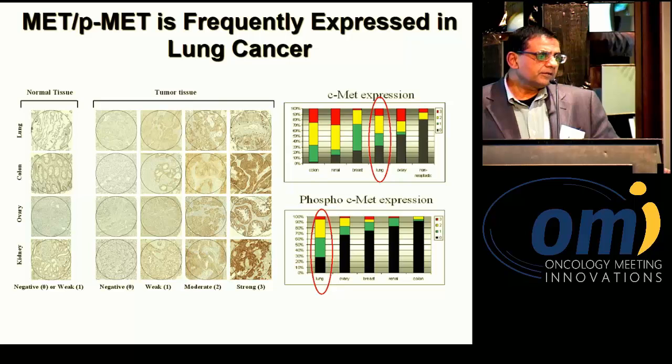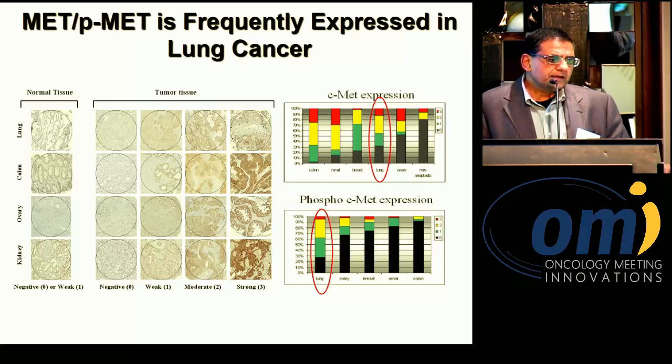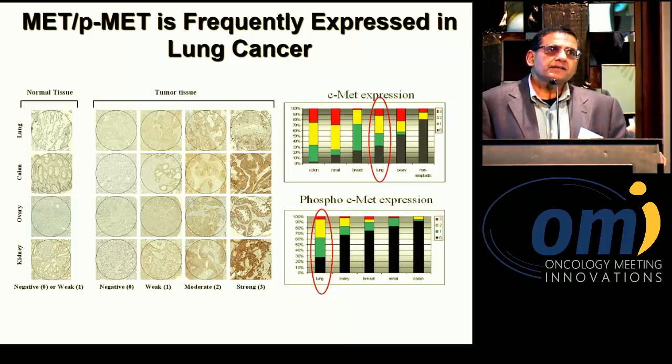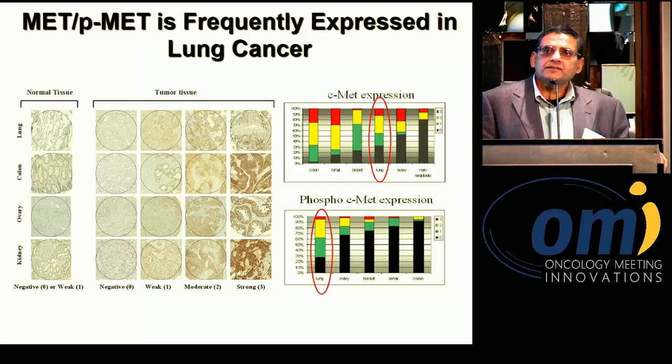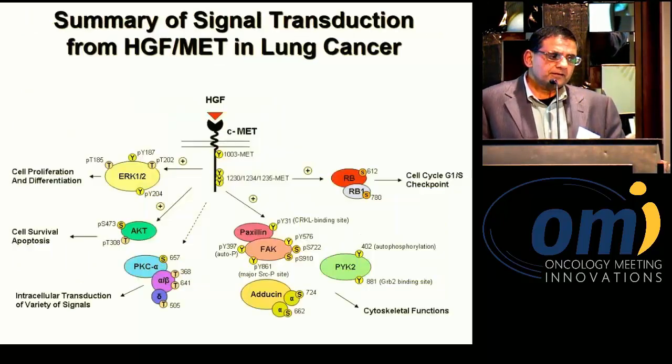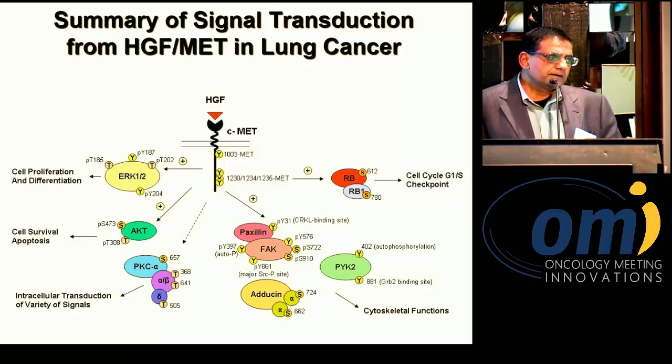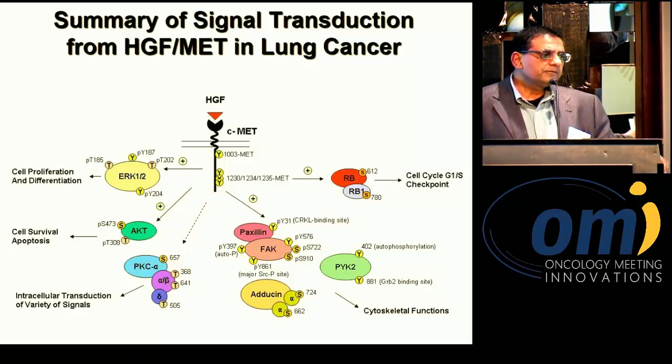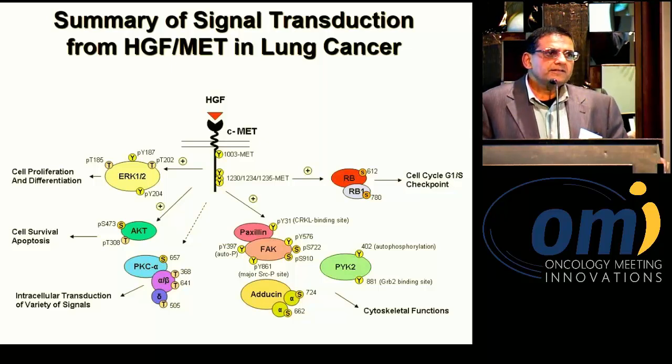So initially, when looking at MET and phospho-MET, here's utilizing tissue microarrays. Lung has overexpression of MET, but what's important in terms of activation of MET is the phosphorylated site, and there's robust overexpression and phosphorylation of MET that can occur in lung cancer. And looking at downstream phospho-MET signaling, you actually see that when HGF binds to MET, especially in lung cancer, this is a global proteomics assay.